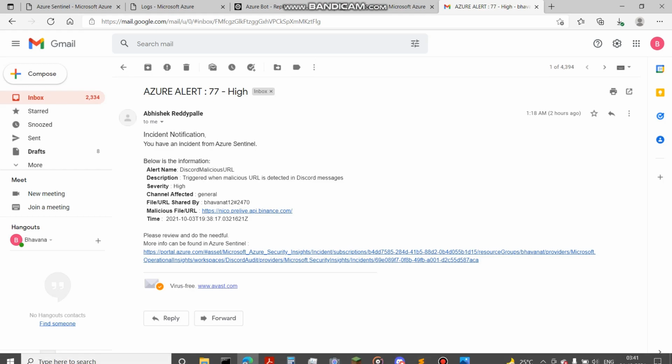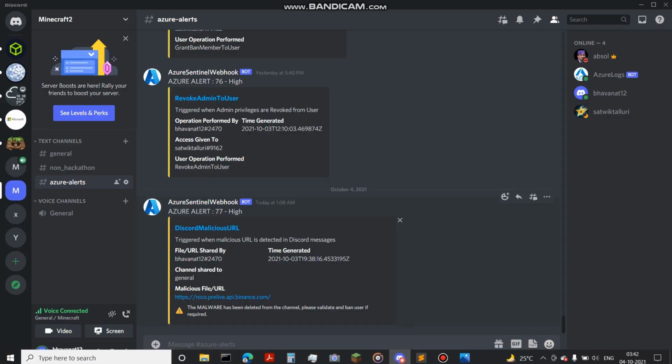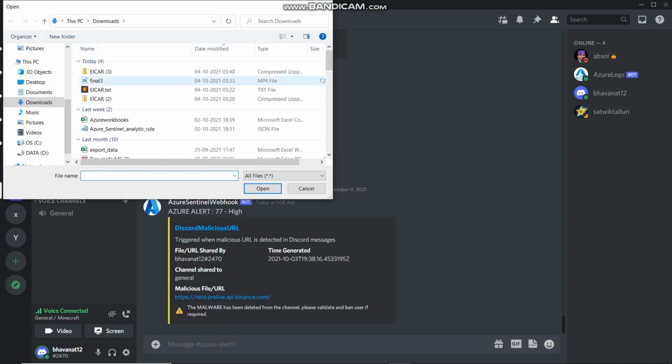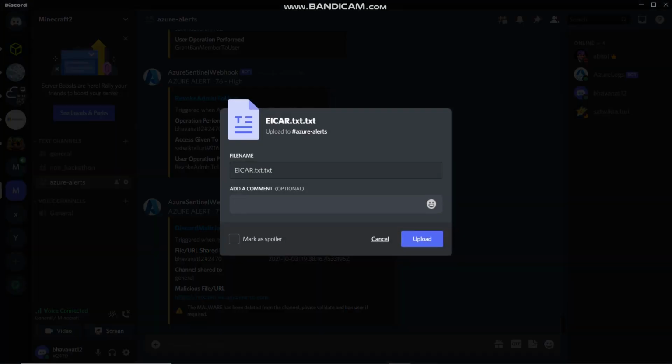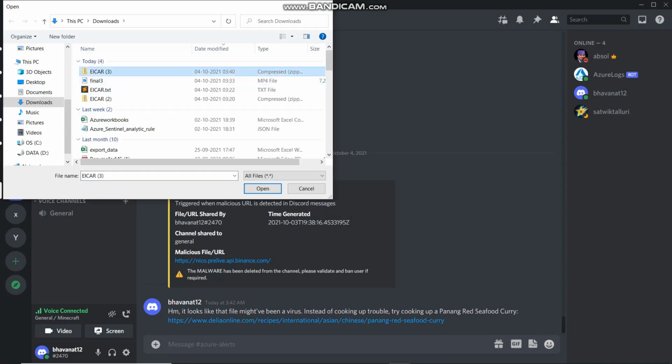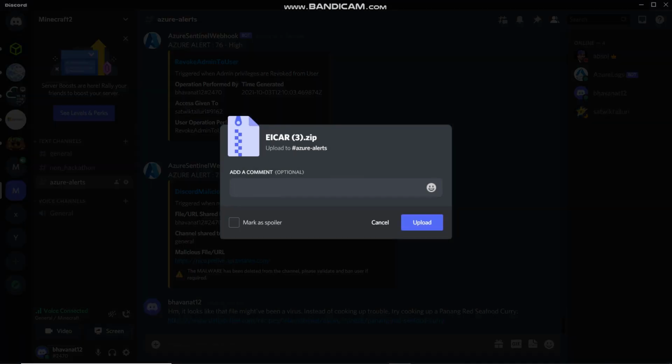I'm next going to illustrate how our solution is going to protect Discord members from malicious attachments. Discord's inbuilt AV is very limited in terms of protection against malware, and I can illustrate that using a simple example here. Let's say I upload a dummy malware file, which is an eicar.txt file. Discord's inbuilt security immediately identifies that and deletes it for me. But if the same file is zipped and uploaded again, this bypasses Discord's default security.